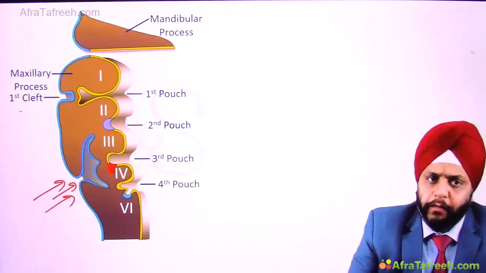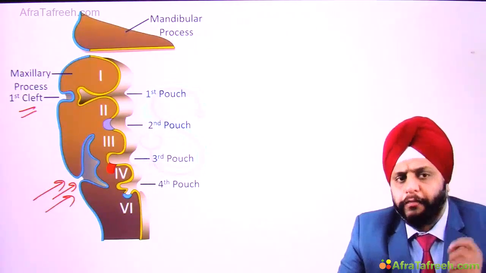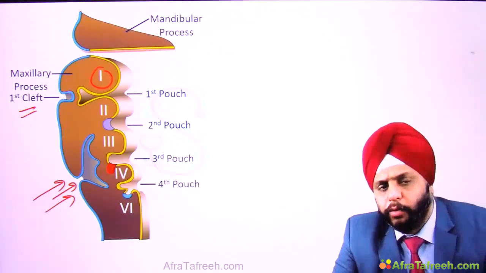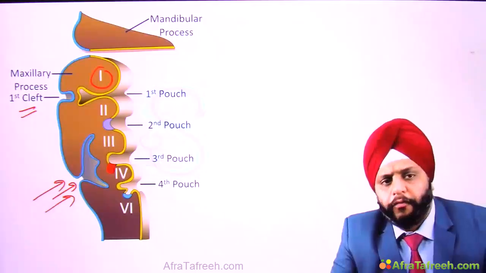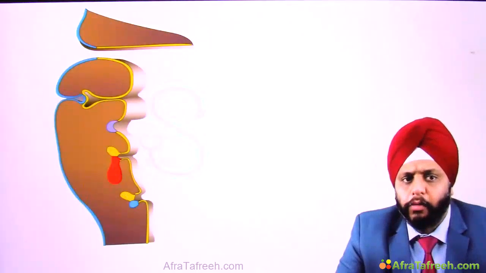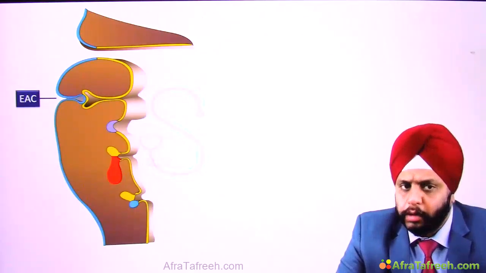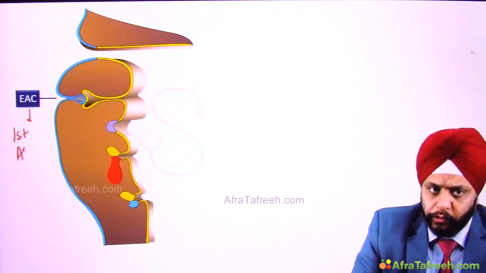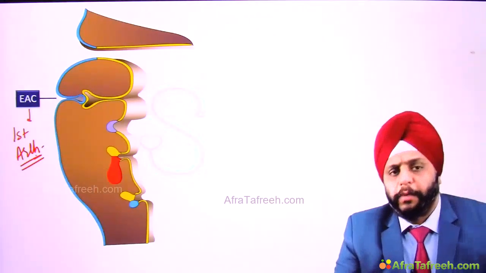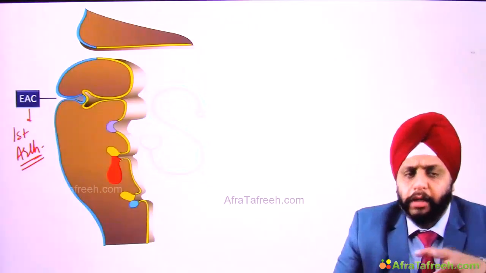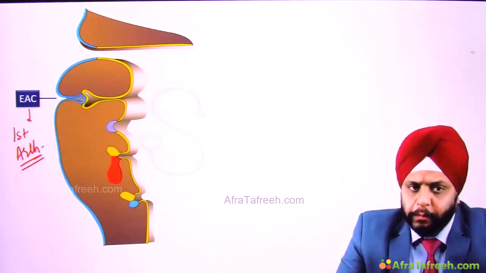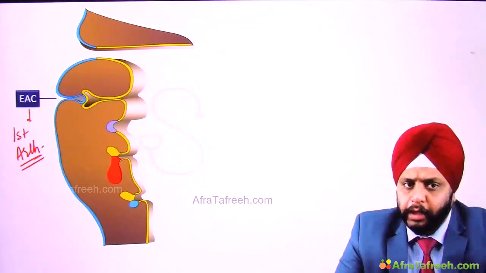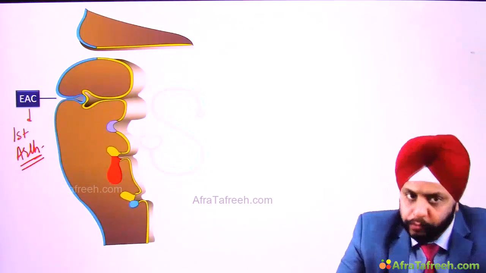Okay, let's look at the first cleft. Now you see near the first cleft we have the first arch. This first arch starts growing inside, and when it grows, it forms your EAC, external auditory canal. So if somebody asks you the EAC is formed by, the answer is first arch, right? Earlier it was believed that the cleft itself grows in, but this has now been refuted. The latest update is that the cleft does not grow in, the arch tissue grows in and forms the EAC. So therefore the EAC is formed from the first arch, right?